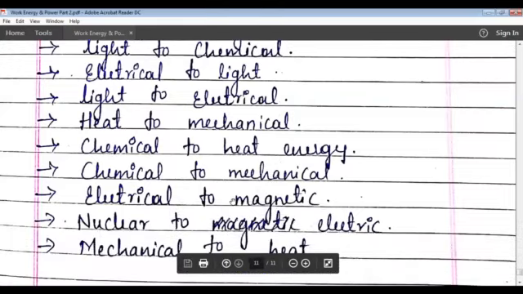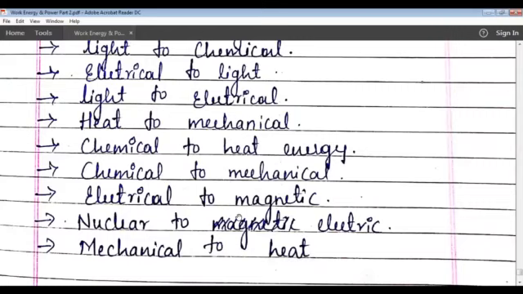Next one, chemical and electrical energy to magnetic energy. While making an electromagnet, current is passed in a coil wound around a soft iron bar which gets magnetized. Thus, the electric energy changes into magnetic energy. In electromagnets, electrical energy converts into magnetic energy. Next one, nuclear energy to electric energy. In nuclear reactors, due to nuclear fission and fusion, nuclear energy will be converted into electric energy.